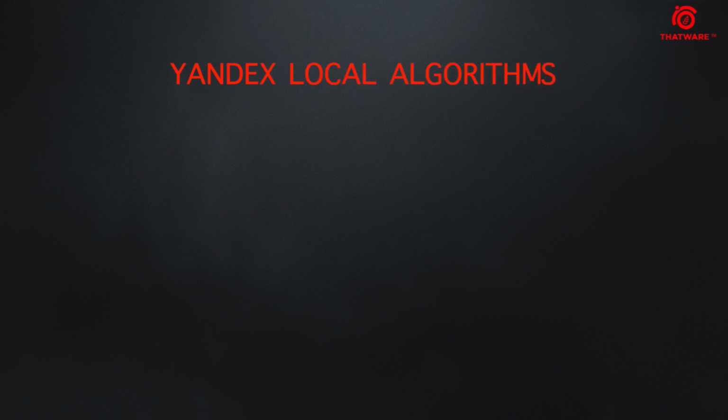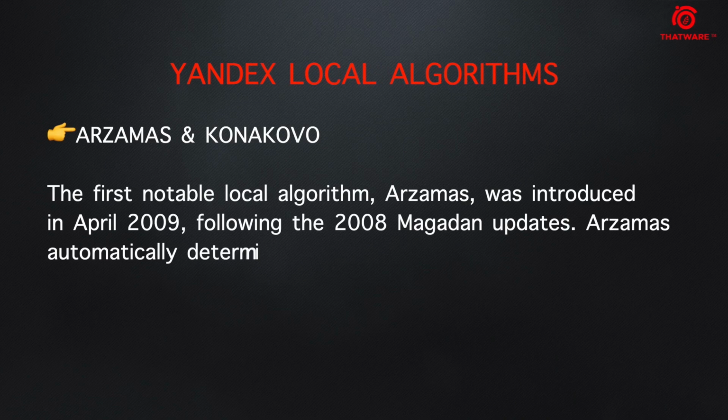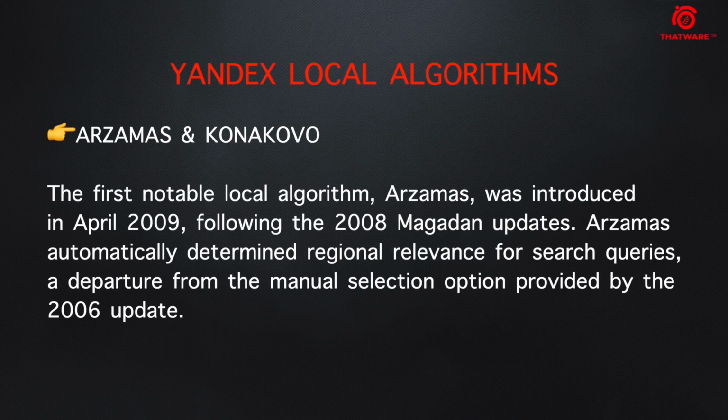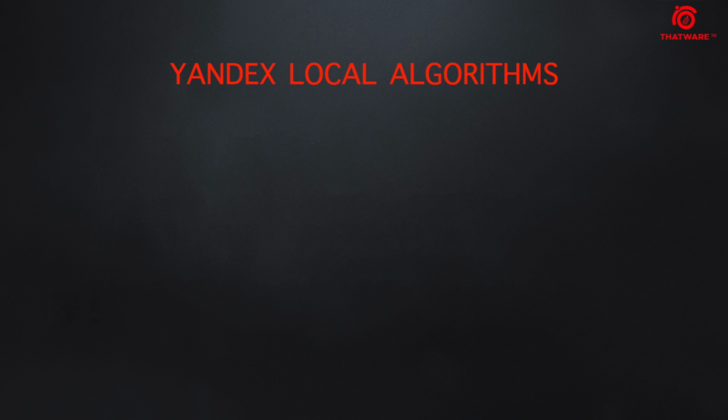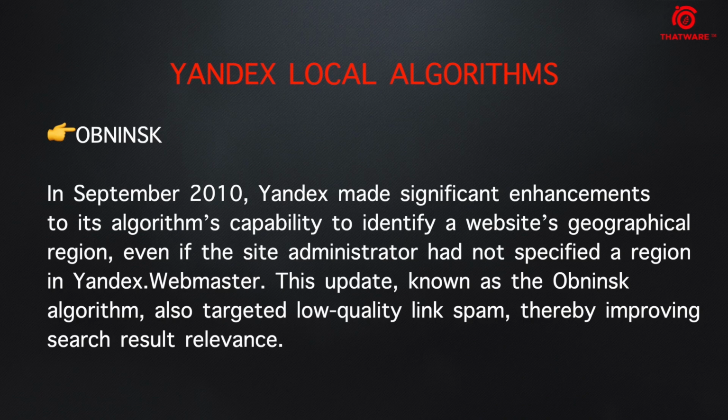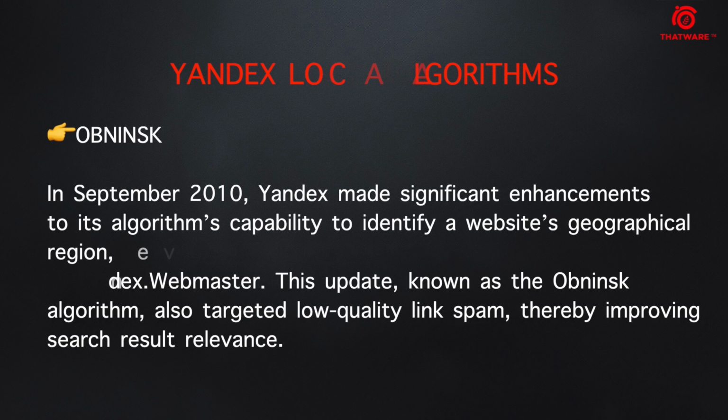Then we have two local algorithms. One is Arzamas, and another one is Obnosk. Arzamas was launched in 2009, and its purpose is to automatically determine the queries from a regional perspective by taking all the language factors into the attribution. And Obnosk is the algorithm that was launched in 2010, and its purpose is to target low quality link spam, thereby improving the search result relevance.